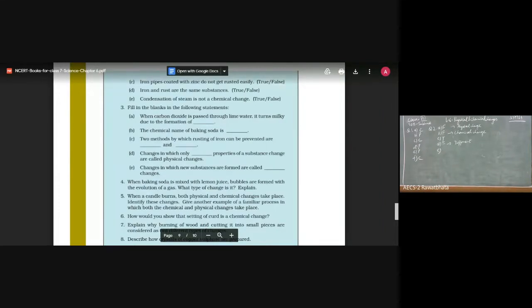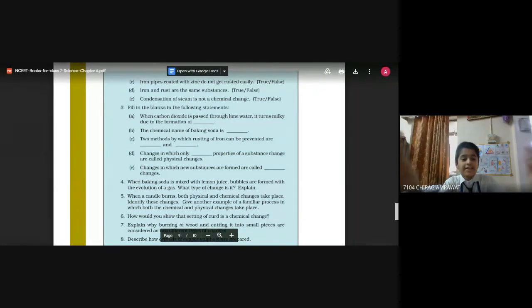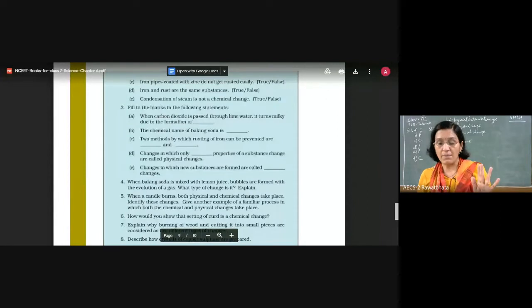Next, condensation of steam is not a chemical change. True. When steam is formed, the water is heated, and its state is changed. I am revising the same answer that you gave, repeating the same answer.